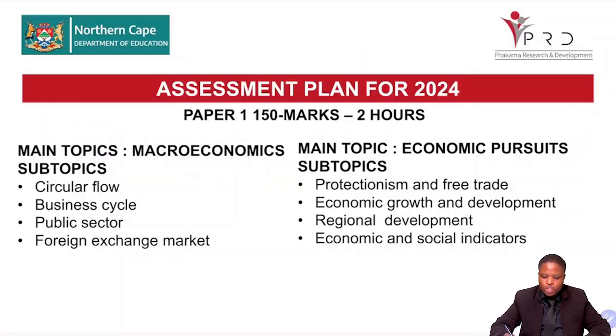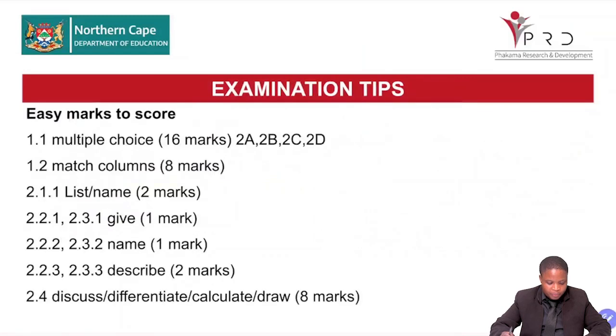In economic pursuit, you need to know your protectionism and free trade, economic growth and development, regional development, economic and social indicators. It is important for you to revise these topics using your examination guideline, your textbooks and any other resources that you may have so that you get ready for your paper 1.